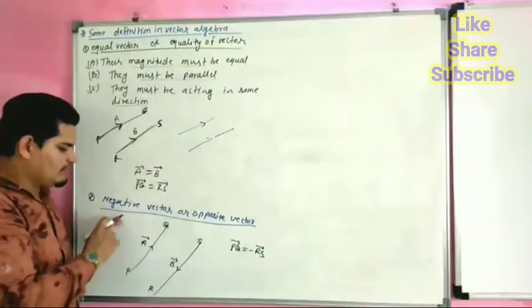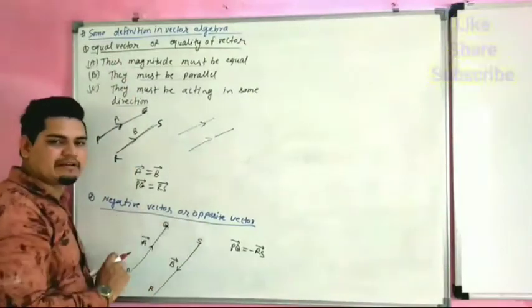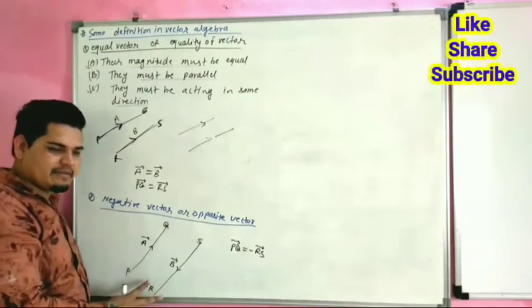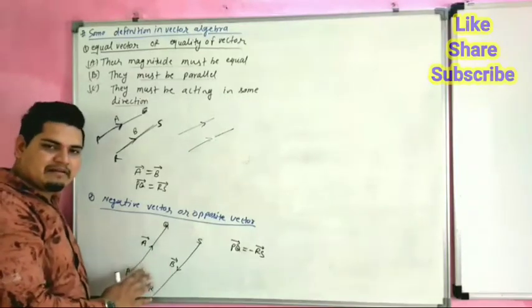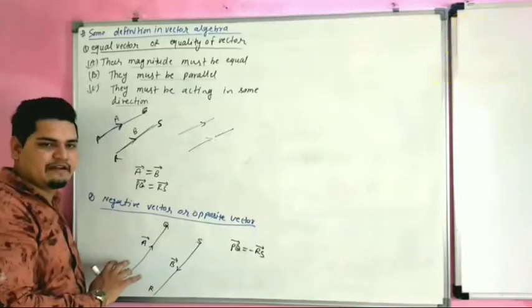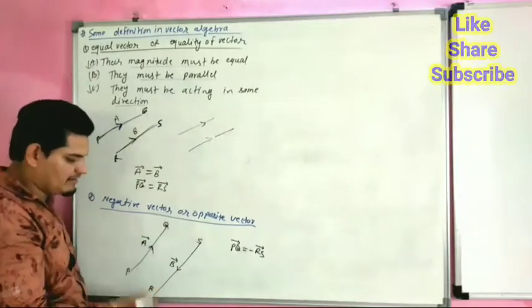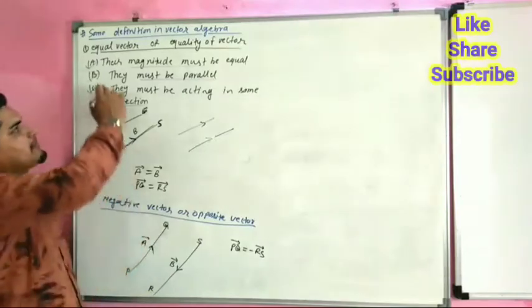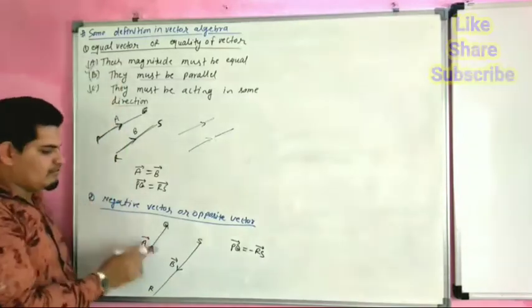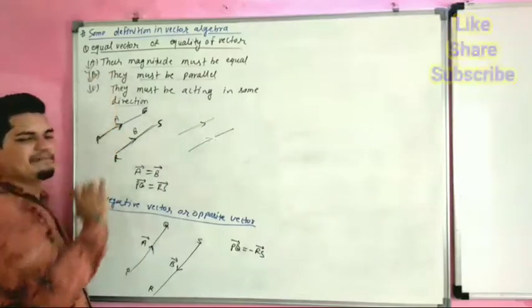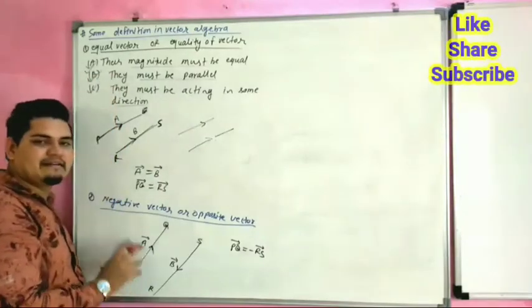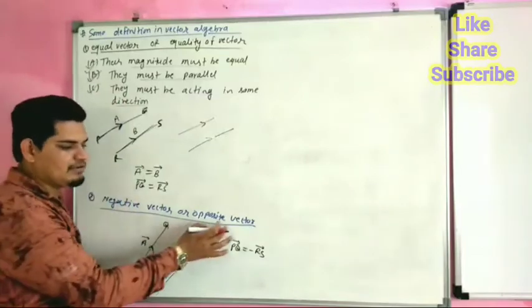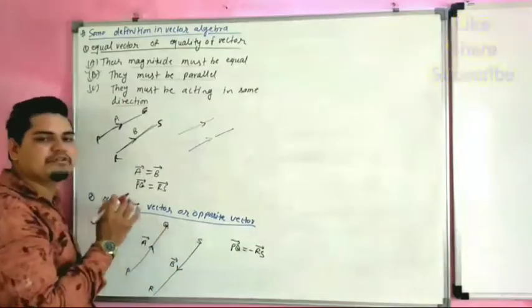Now second, negative vector or opposite vector. If the magnitudes of both vectors are the same, and both are parallel, but the direction is different, this is going in an upward direction, this is going in a downward direction. So the magnitudes are equal, both are parallel, but the direction is different. So this is called the opposite vector, equal and opposite vector.